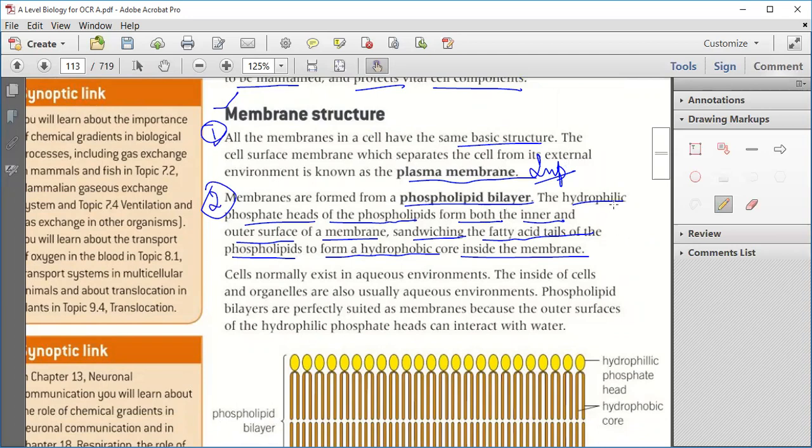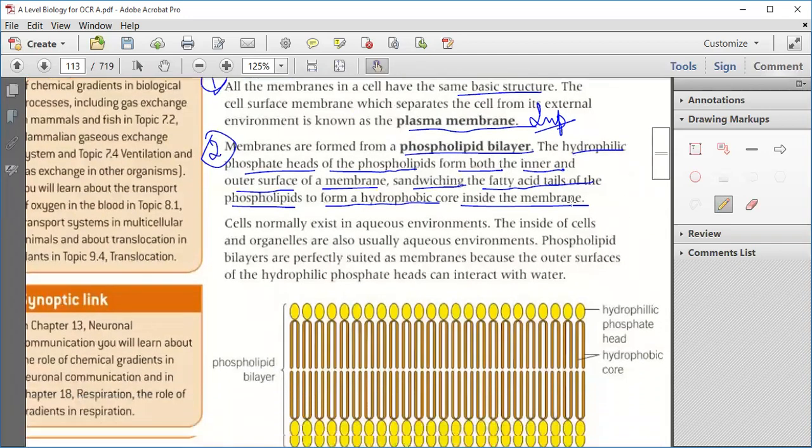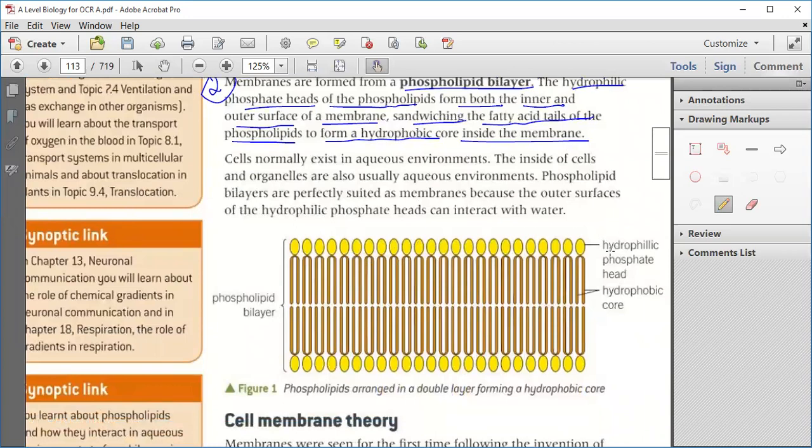So the water-loving phosphate heads of the phospholipids form both the inner and the outer layer. You can clearly see these yellow portions are the hydrophilic phosphate heads. Two layers are there: this is the first layer, and this is the second layer. This yellow portion is hydrophilic in nature, and this tail is hydrophobic, sandwiching the fatty acid tail. This is the fatty acid tail of the phospholipid, which is hydrophobic in nature.